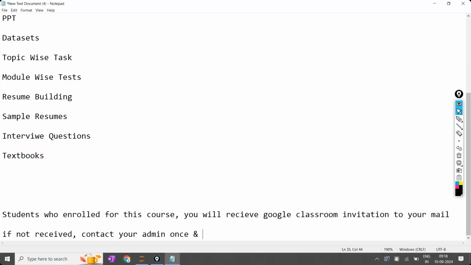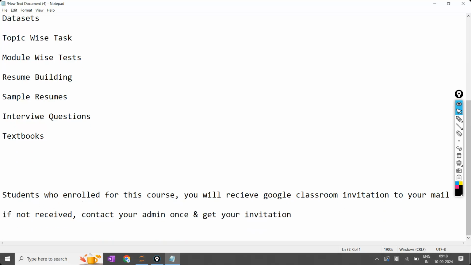Get your Google Classroom invitation. Once you get the invitation, you can join the Google Classroom, and after joining, you can access the notes, tasks and everything. If you get a Drive link separately from your friend, even if you receive it, there is no use. You cannot open that Google Drive.